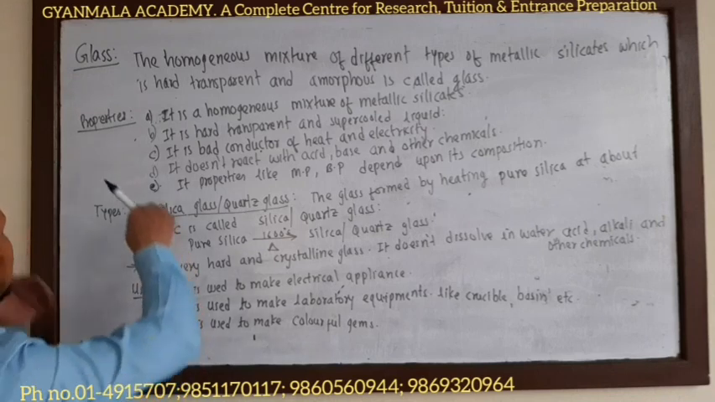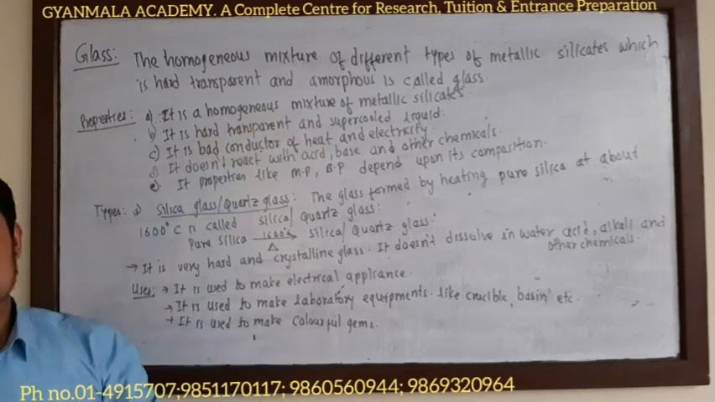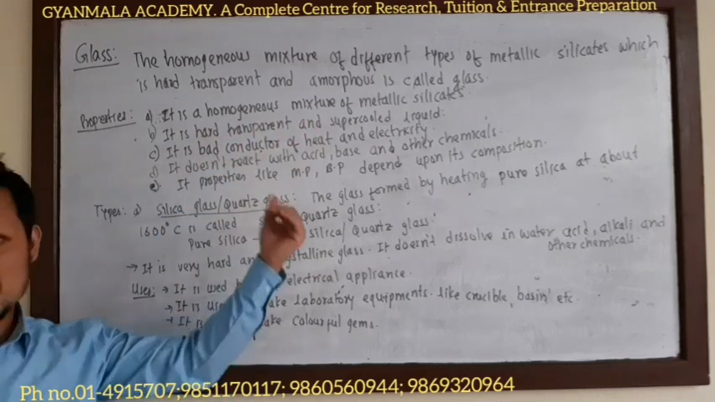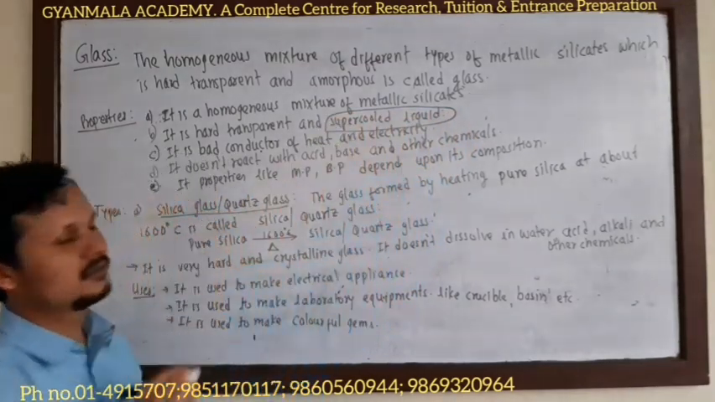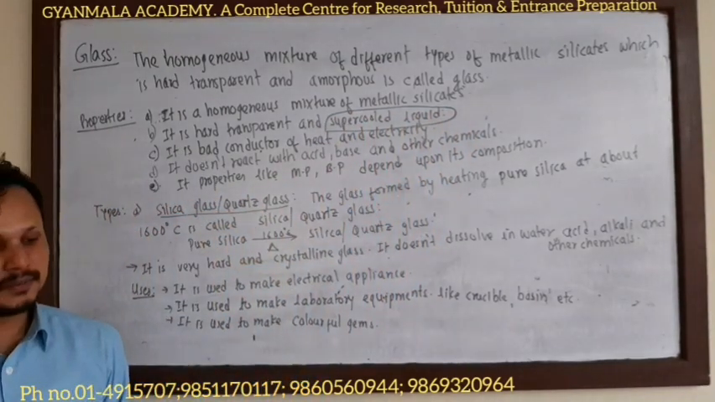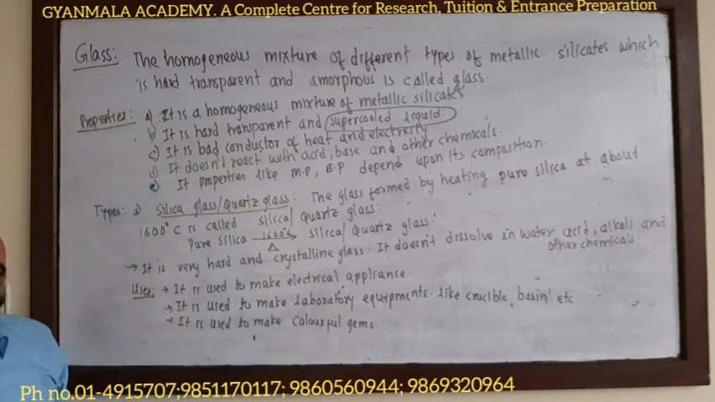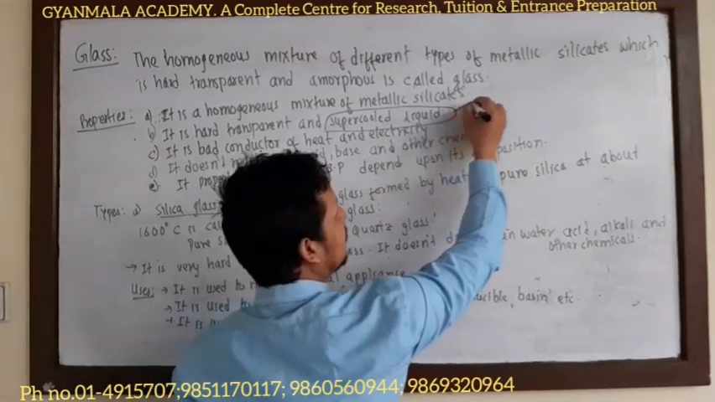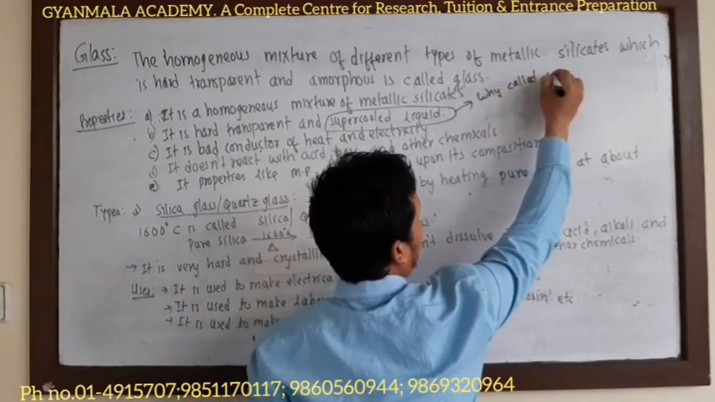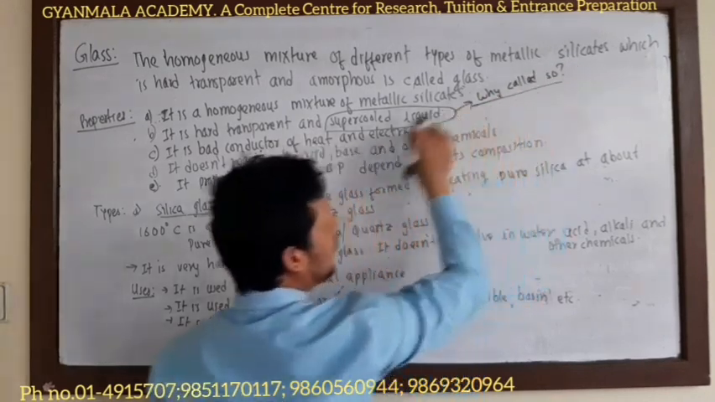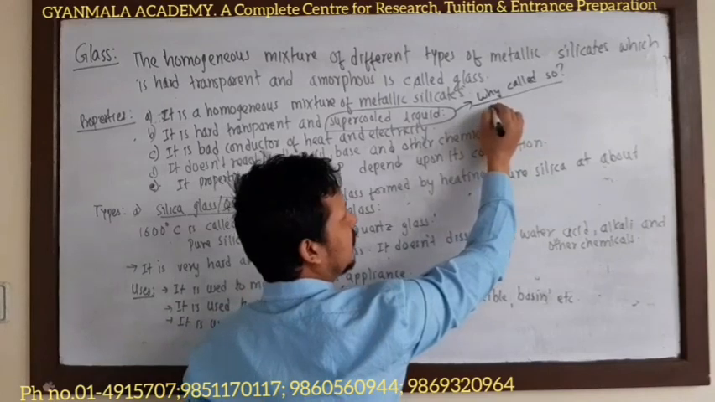What are the properties of glass? It is a homogeneous mixture of different types of metallic silicates. It is hard, transparent, and a supercooled liquid. You have to know the meaning of supercooled liquid, or why glass is called a supercooled liquid.